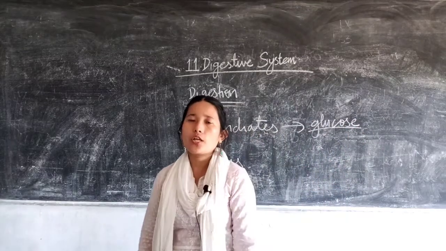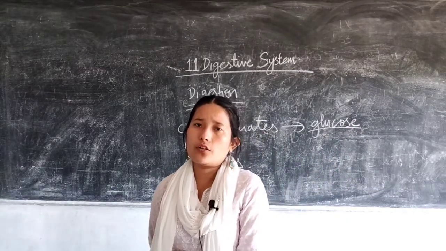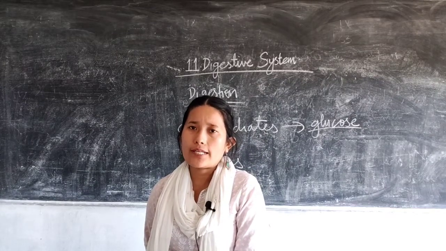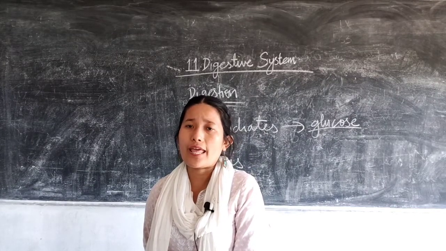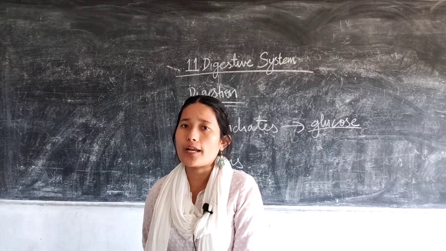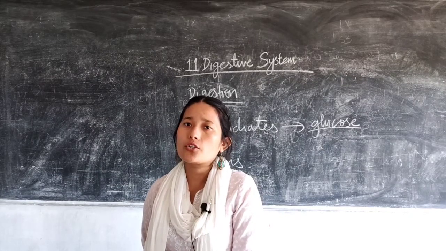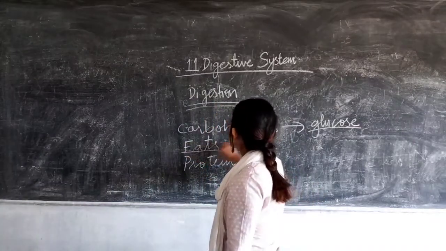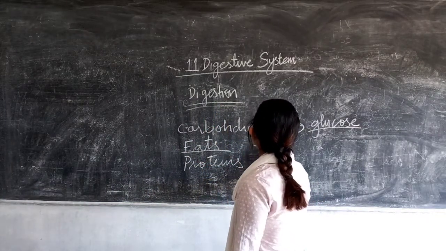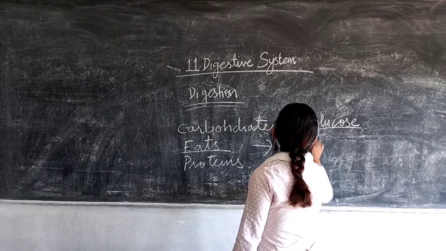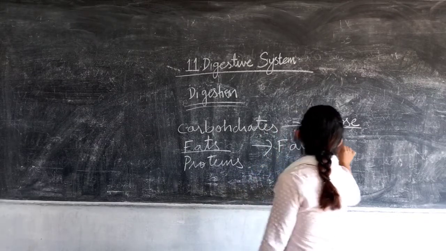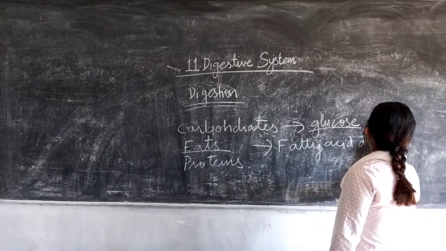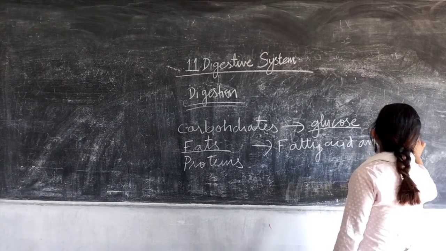So if you take carbohydrates in other forms like maltose or lactose, they also have to be broken down into glucose in order to produce energy. Then you have fats. Fats have to be broken down into fatty acids and glycerol.